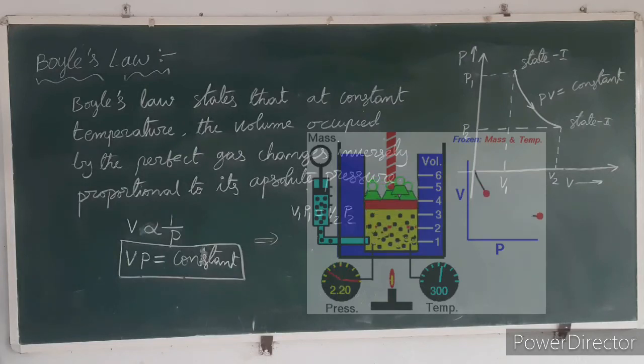The animated video displayed on the board consists of a pressure gauge and a temperature gauge. The volume of the ideal gas varies inversely proportional to the pressure. To maintain constant temperature during heat supply is called Boyle's law.